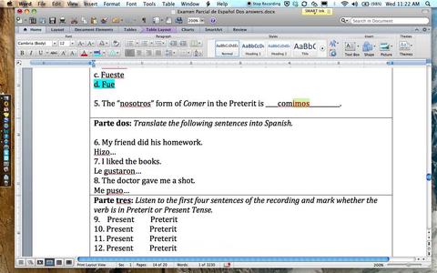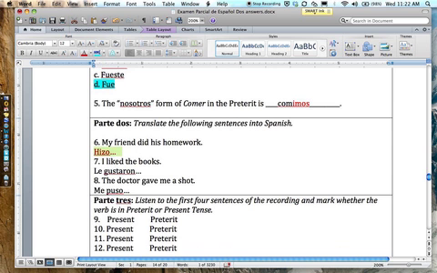My friend did his homework. A lot of people didn't know how to say to do homework. The verb is hacer la tarea, and the preterite of hacer is hizo. That's something that everybody should know. I pointed it out to us. I said that's the important thing. It's really weird, especially in the third person, because instead of hic, it goes hiz.